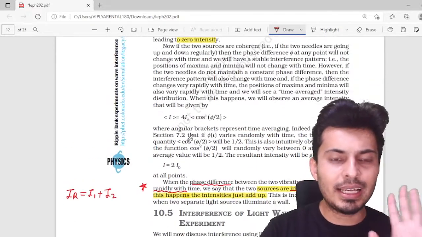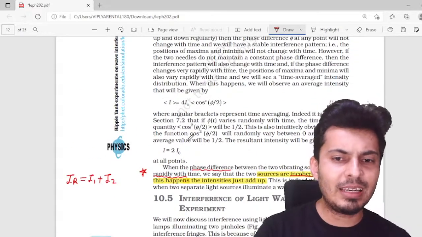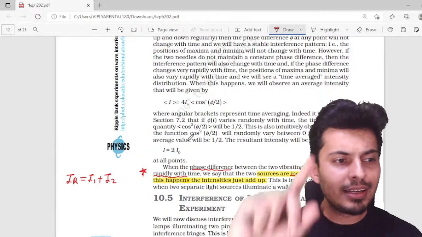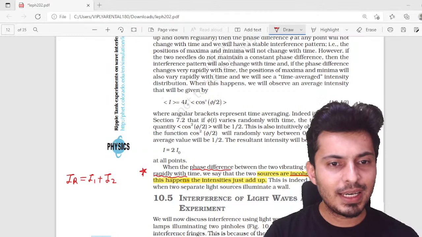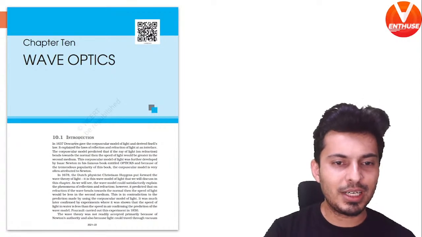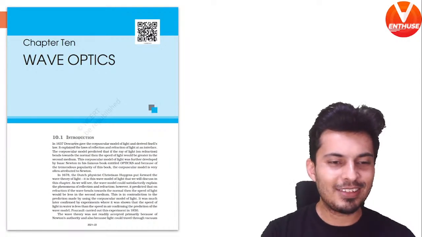So till this point, I think this is fine. Let's start doing some problems and then I will go to Young's double slit experiment. Ready for some questions, guys? Ready for some questions, my warriors? Till this point, everything is clear. All right, so there we go.